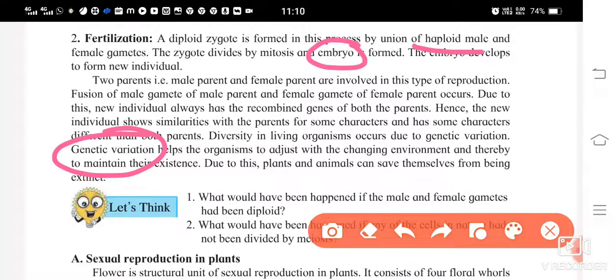Due to this, plants and animals can save themselves from becoming extinct. Because of this genetic variation, the plants and animals are going to be saved. They will become resistant towards the changing environment. They get adjusted to this type of environment, so it helps them from becoming extinct.